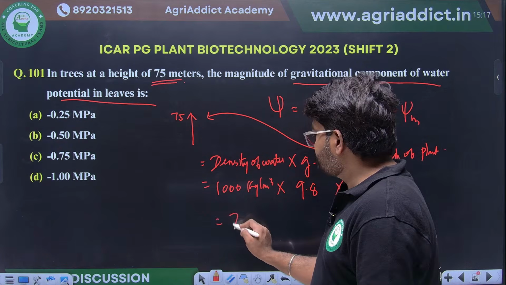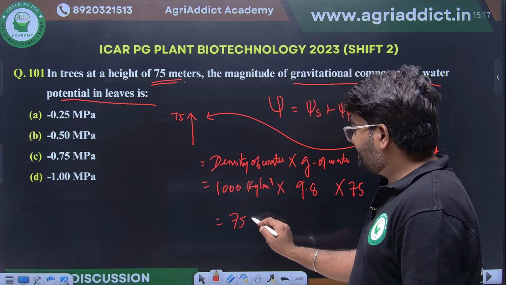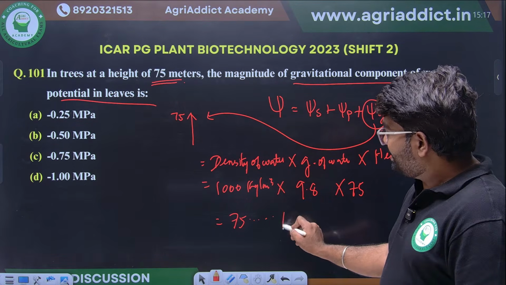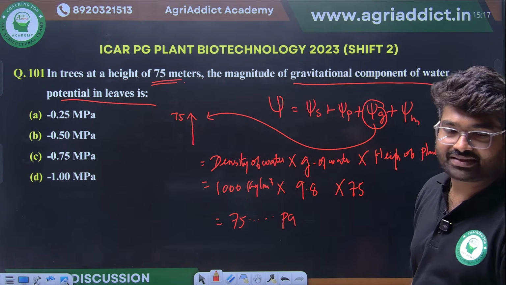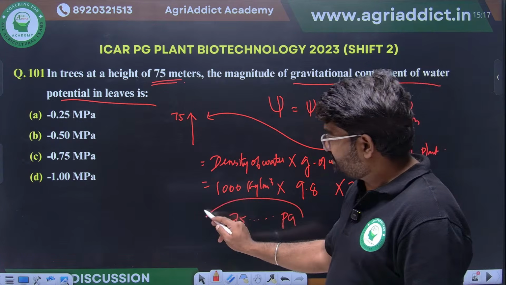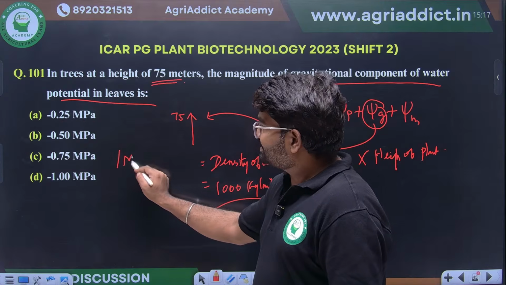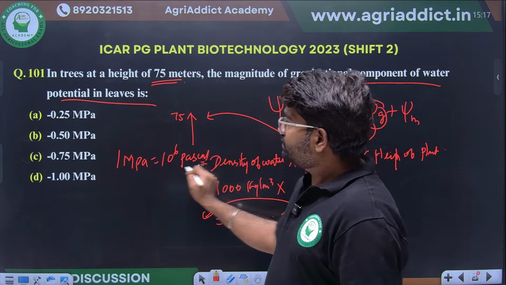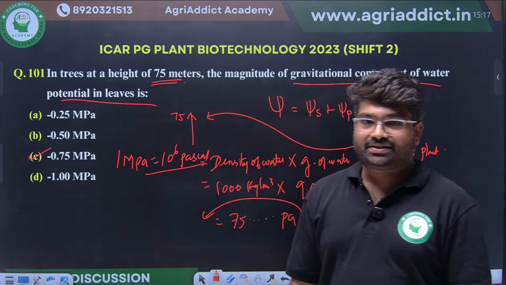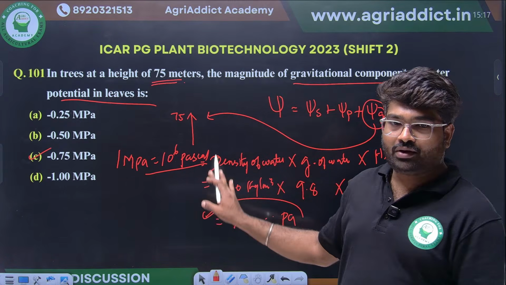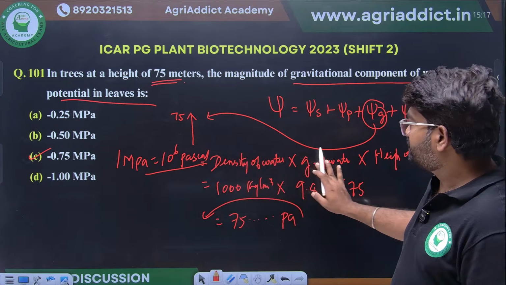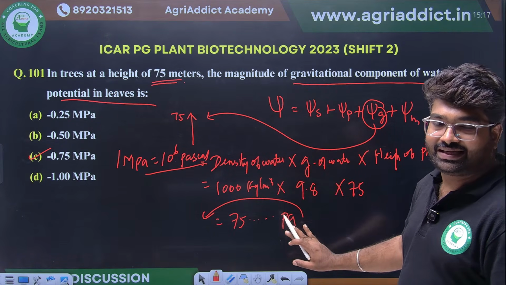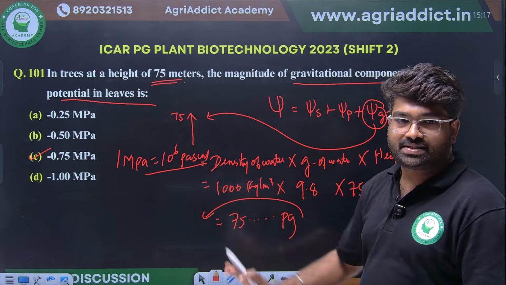It will come around 75 something. This will come in Pascal. If we convert Pascal to megapascal, 1 megapascal equals 10 power 6 pascals. So the right option is 0.75. It's a simple thing. You have to multiply the gravitational acceleration with the density of water and the height of the plant. Then we get the answer in Pascal, which we have to convert to megapascal.